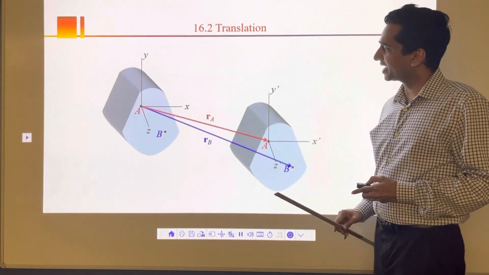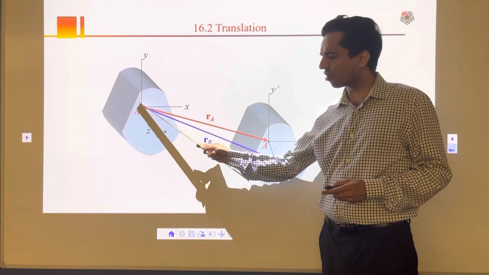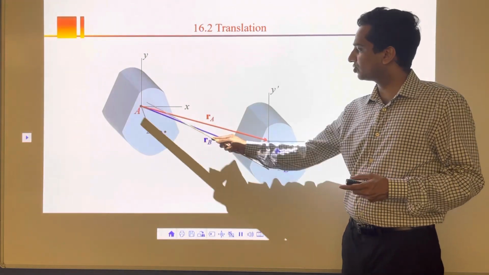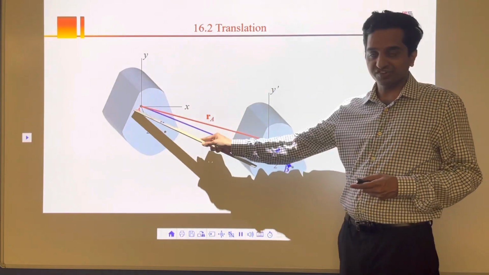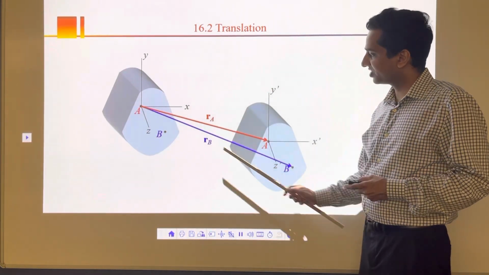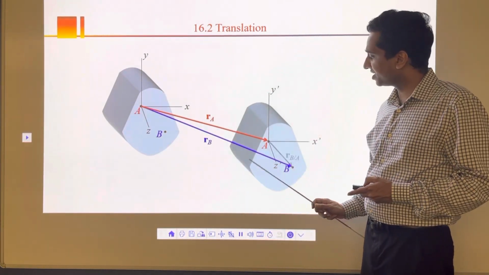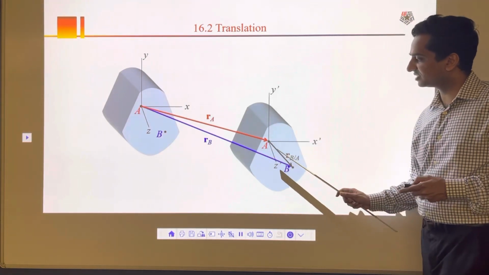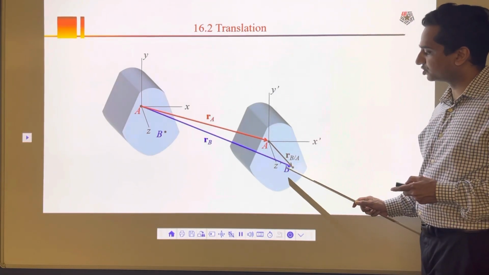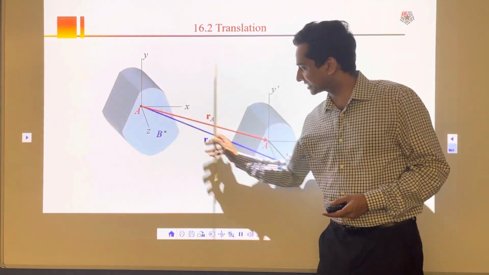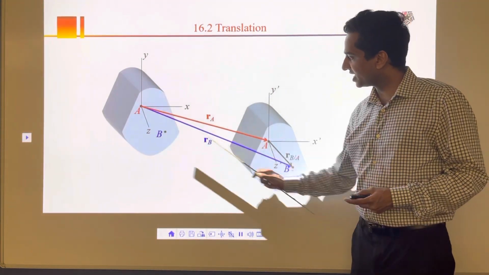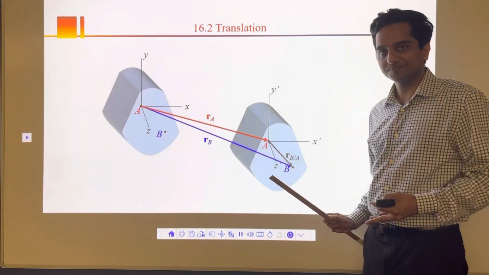So here I can safely say that from my initial origin, the position of this new A is RA. From the origin, the position of B is RB. And here I can safely say that this is RB by A, the position of B with respect to A. Now whatever happens anytime during this translation, this RA and RB could change.